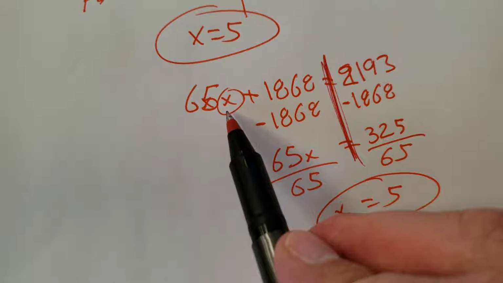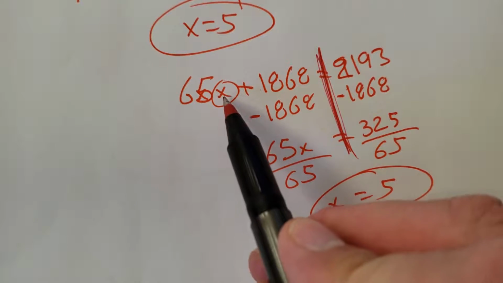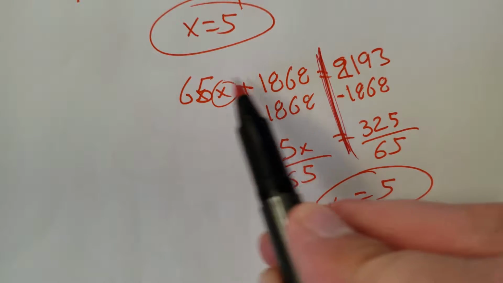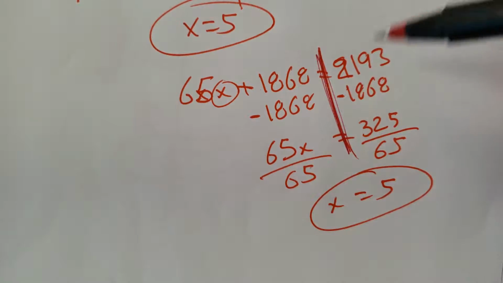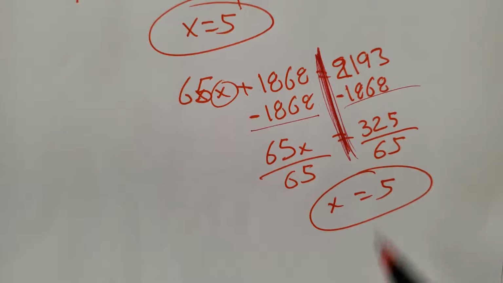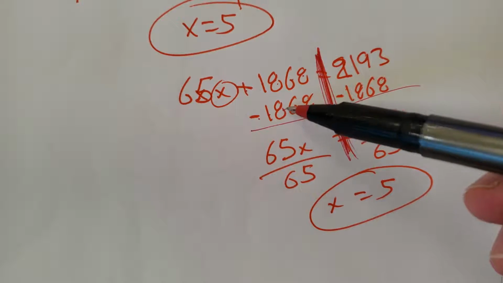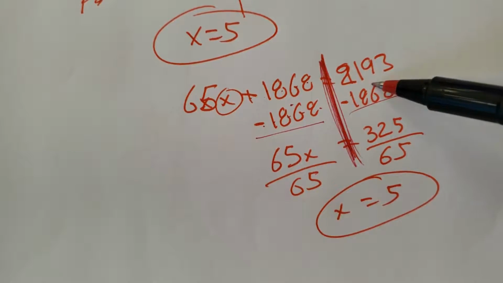So if I were just to solve for X, I wonder if I can find 5. What is all of this noise? Well, I'm solving for X, so I'm removing all of the numbers around X with math. And I'm following one simple rule: whatever I do to the left side, I got to do to the right side. So to get rid of a positive 1868, I just subtract 1868. I did it on the left, I do it on the right.